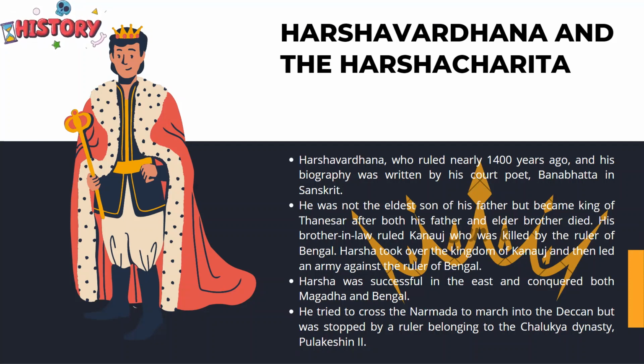Harsha was successful in the east, and he conquered both Magadh and the Bengal region. And we know how important the Magadh region was and how it was a very important Mahajanpad. He even tried to cross the Narmada so that he could march into the Deccan. However, he was stopped by a ruler of the Chalukya dynasty known as Pulakeshin.